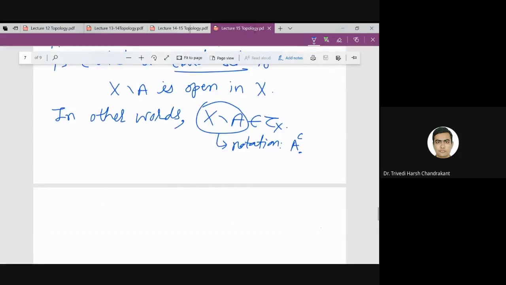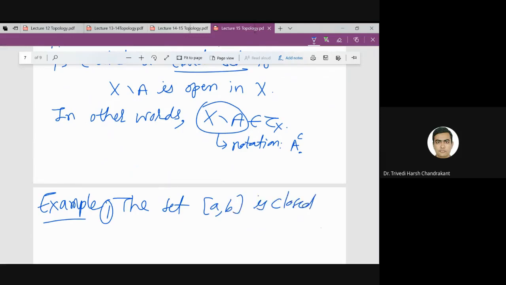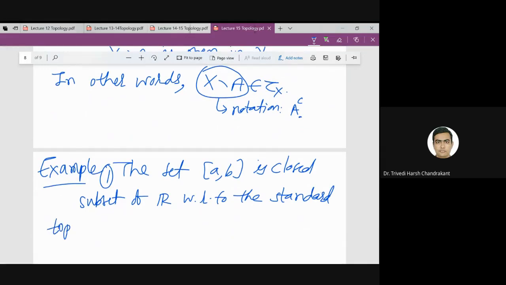The first example we already know: closed intervals are closed in R. So the closed interval [a, b] is a closed subset of R with respect to the standard topology on R. Why? Because we have to check that its complement is open.